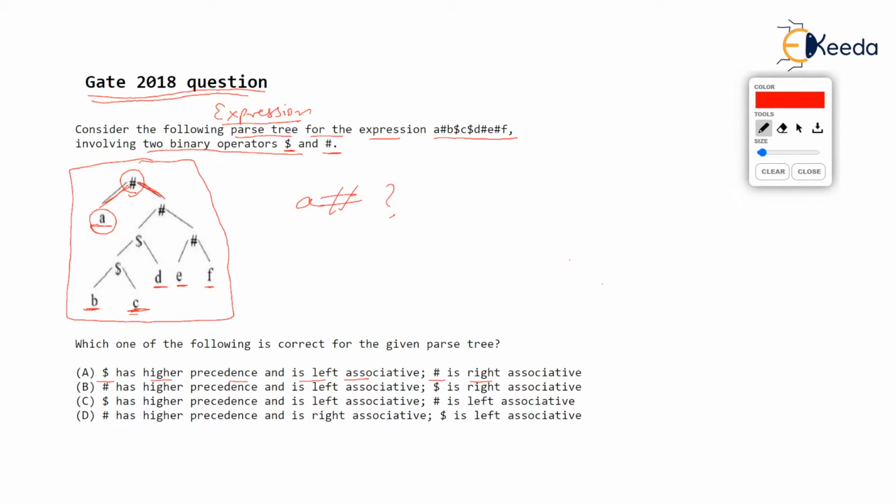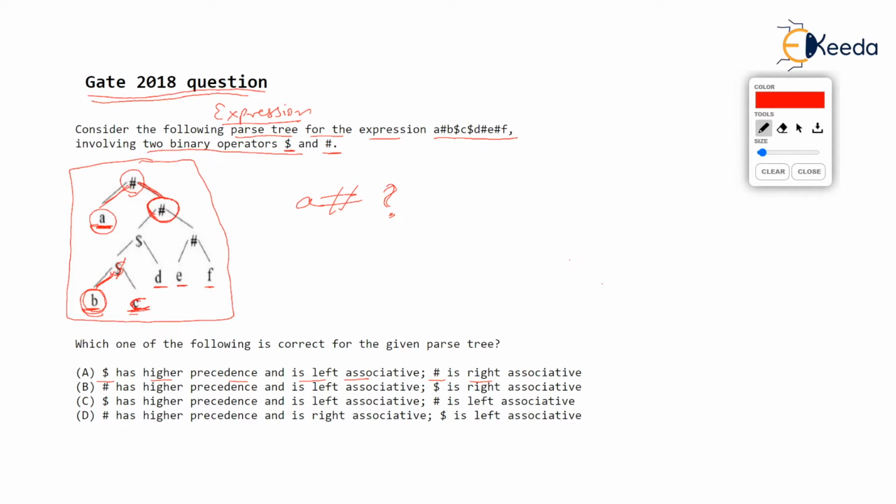That is A hash what? Now there is no operand over here. In fact, you have got an operator, isn't it? You have an operator here. So you just can't operate A. You can't operate A with hash because you don't have any other operand here after hash. So I go to the next leaf, B, and I see B is going to be operated with dollar, and the other operand is C.